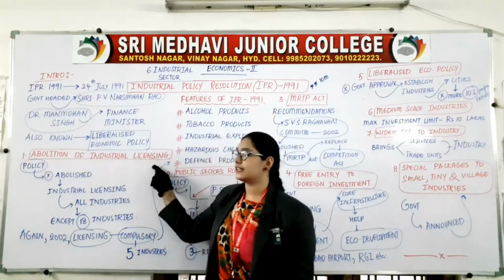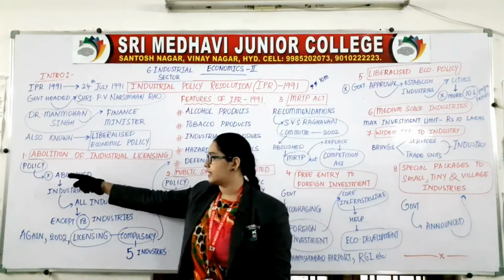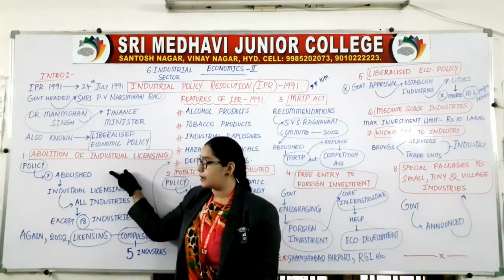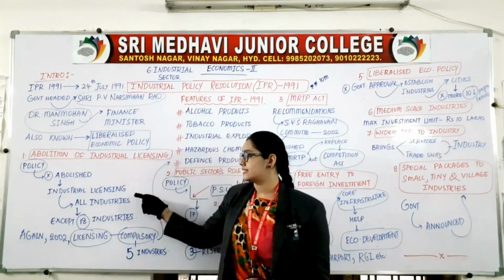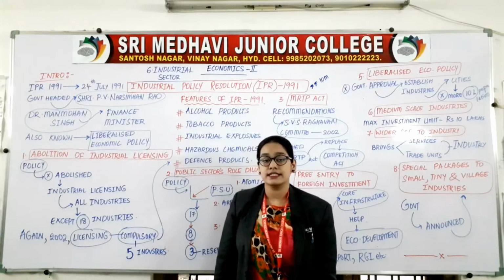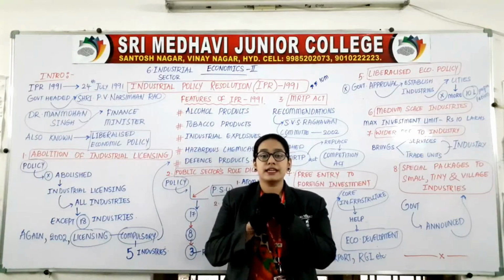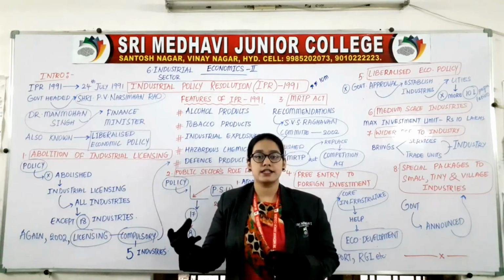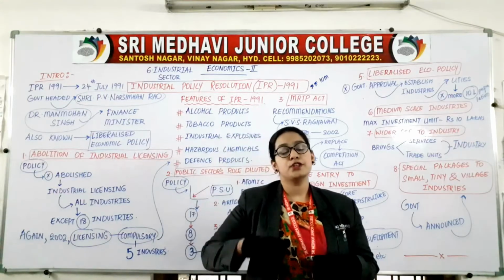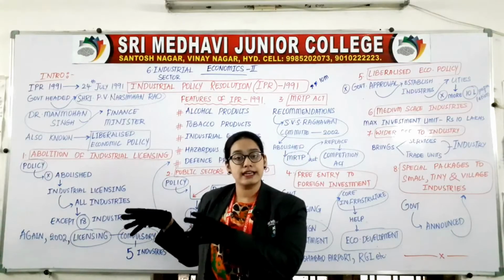Abolition of industrial licensing. Abolition means removing. This policy IPR 1991 has abolished industrial licensing for all industries except 18 industries. What is the meaning of industrial licensing here? Before establishing any industry, we must have the permission from the government. Shall I construct my industry over this area or not?